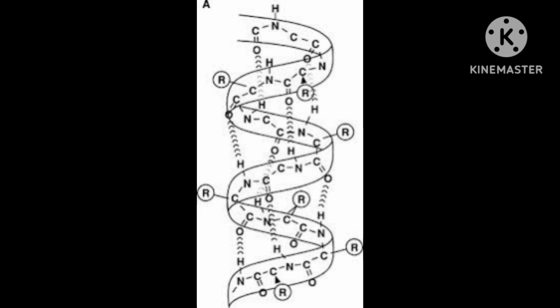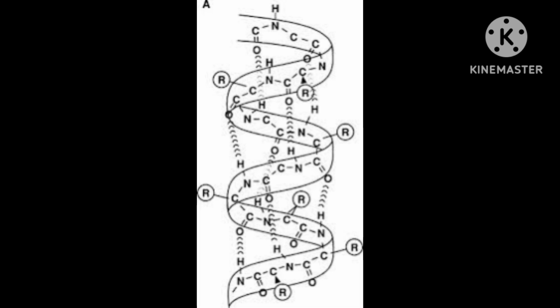And in the NH group, H is positive. Then the chains will come close and attract each other, the electronegative and electropositive atoms. The electronegative atom, that is oxygen, and the electropositive hydrogen both will come close and make a weak bond. That is called a hydrogen bond. That's why the chains will link to each other by hydrogen bonding.